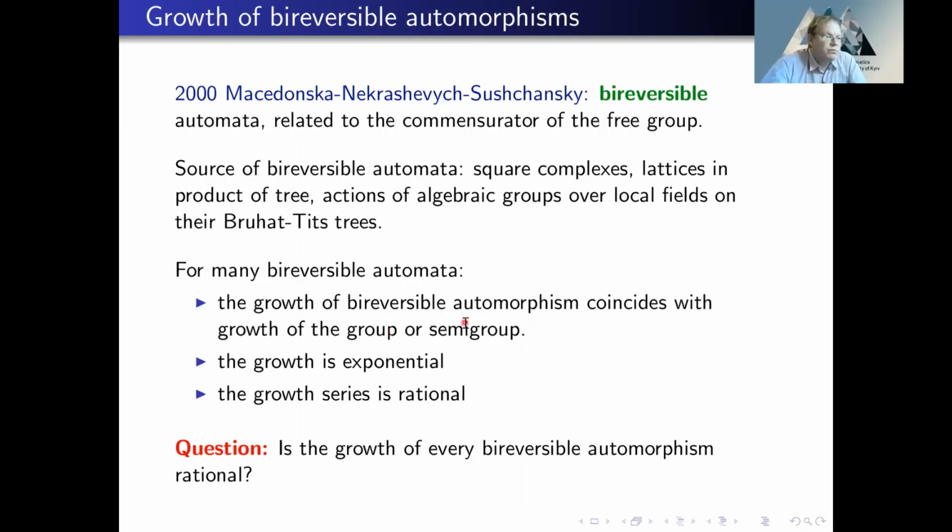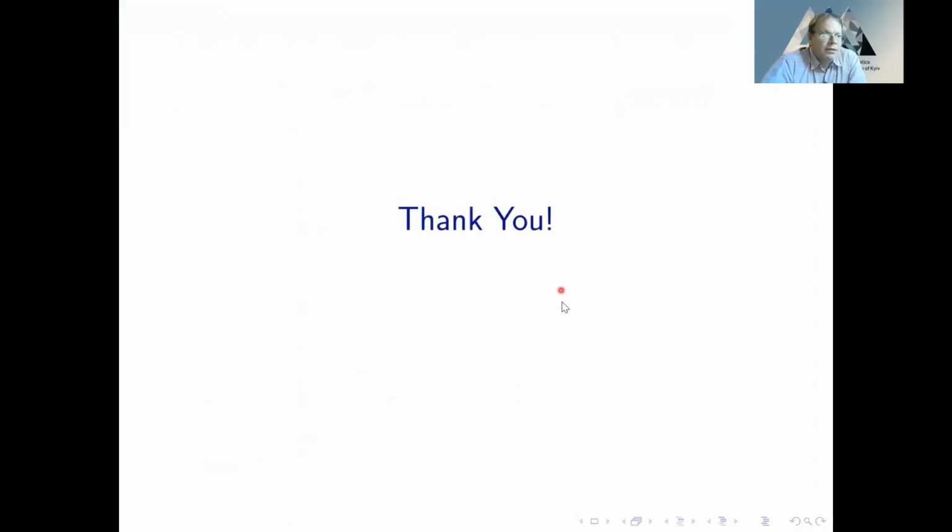This follows from the fact that in many cases, when you consider the power of this automaton, it will be strongly connected. And then from each state, you have access to any other state. And that's why the growth of an initial automaton is equivalent to the growth as a non-initial automaton. Nevertheless, I don't know if the growth is actually rational for every bireversible automaton. This remains a question.